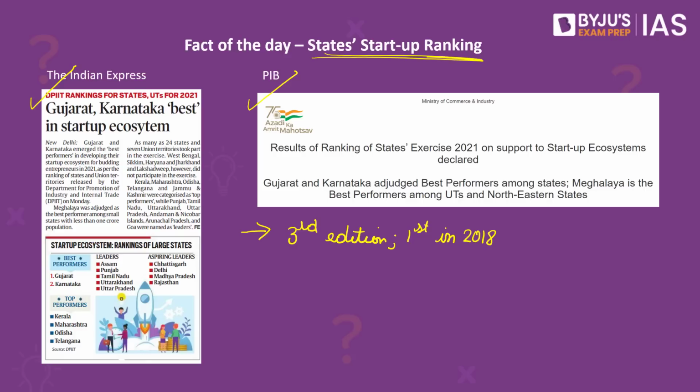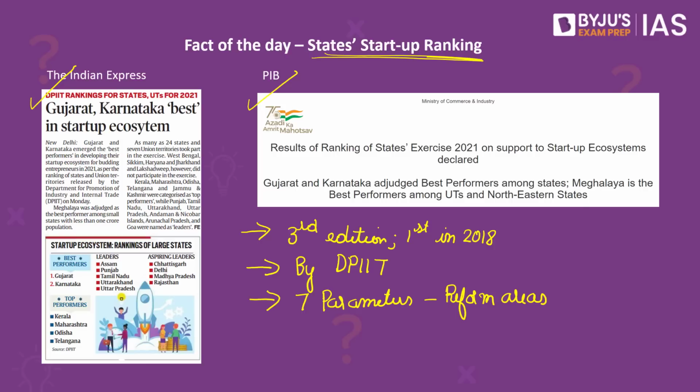Also, this is brought out by the Department for Promotion of Industry and Internal Trade or DPIIT. The DPIIT assesses the participating states on 7 broad reform areas. This includes institutional support, fostering innovation and entrepreneurship, access to market, incubation support, funding support, mentorship support, and capacity building of enablers. Based on the analysis on these 7 parameters, the states are classified into 5 categories. That is, the best performers, top performers, leaders, aspiring leaders, and emerging states.